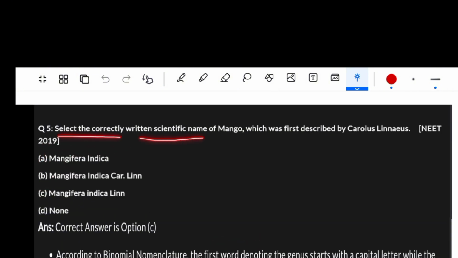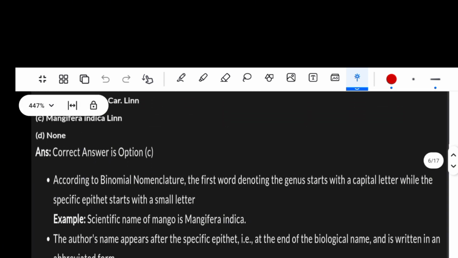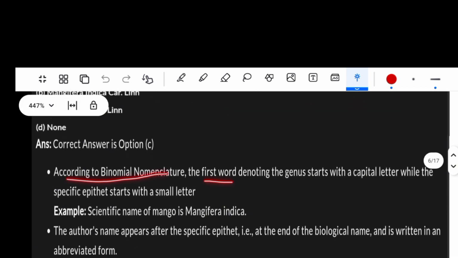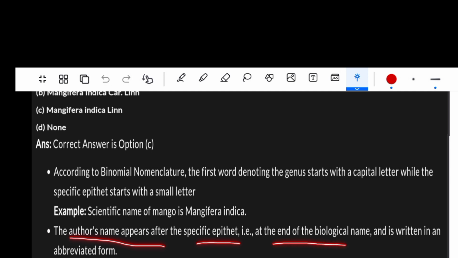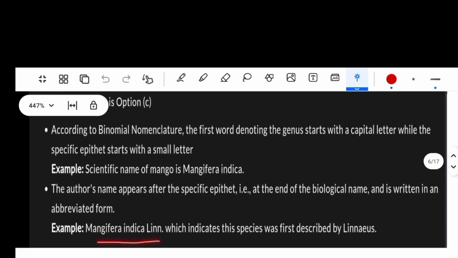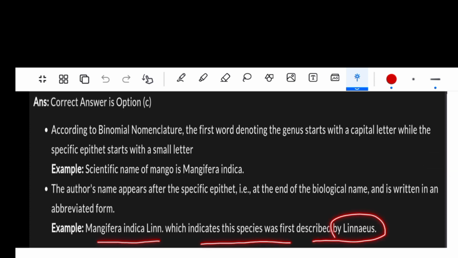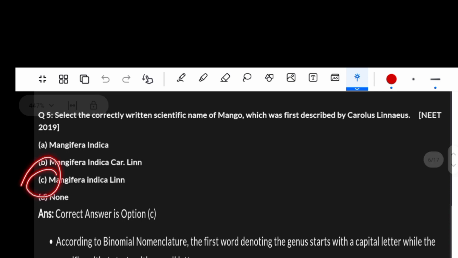Select the correctly written scientific name of mango, which was first described by Carolus Linnaeus. According to binomial nomenclature, the first word denoting the genus starts with a capital letter while the specific epithet starts with a small letter. Example, scientific name of mango is Mangifera indica. The author name appears after the specific epithet, at the end of the biological name, and is written in abbreviated form. Example, Mangifera indica Linn, which indicates that the species was first described by Linnaeus. So correct option is option C, Mangifera indica Linn.